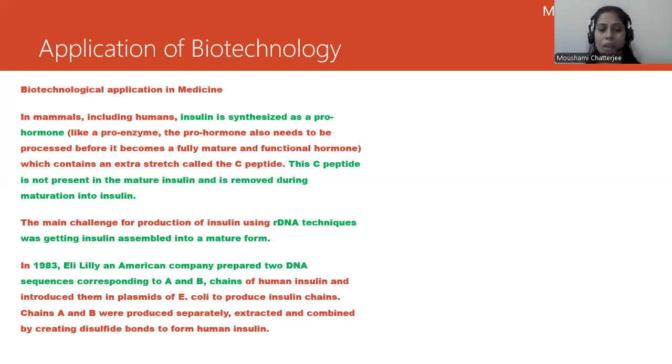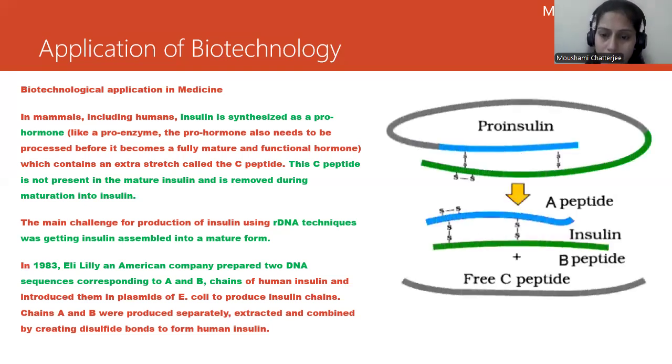Within the E. coli, they produce n number of insulin chains. Chain A and chain B were produced separately, extracted separately, and combined by creating disulfide bonds to form human insulin. This is how human insulin was created artificially by Eli Lilly in 1983.